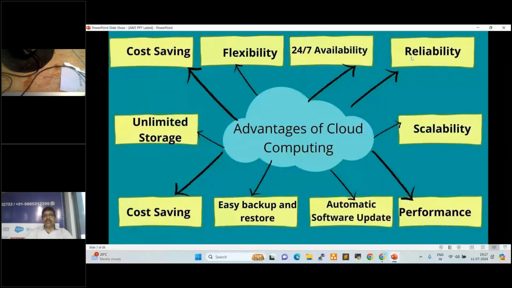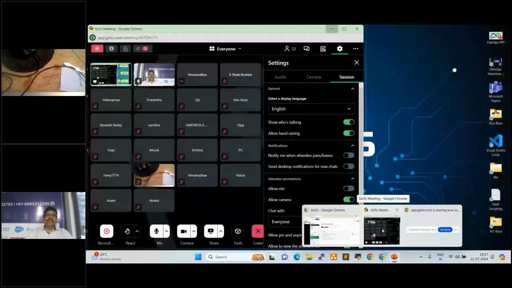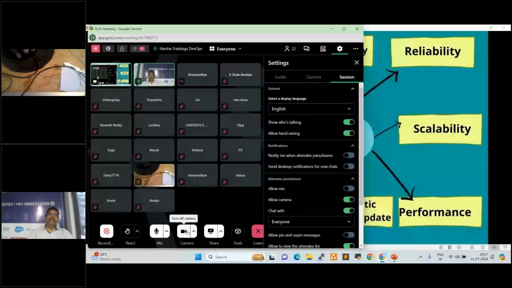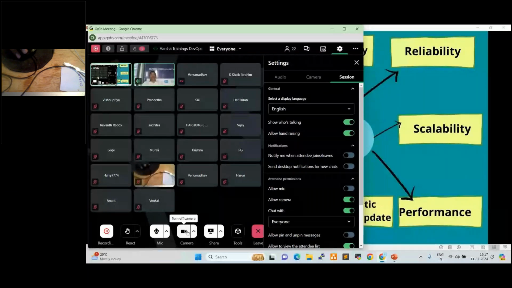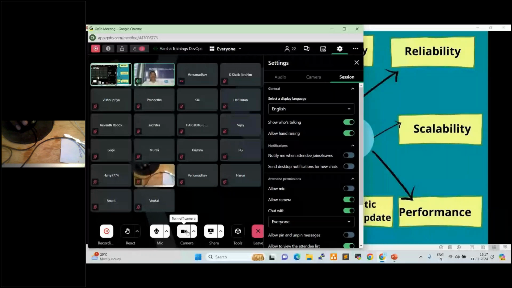If the resources are not reliable, what will happen here? Eventually, the customers will be switching to other cloud platforms, right? Currently there is competition in the market.